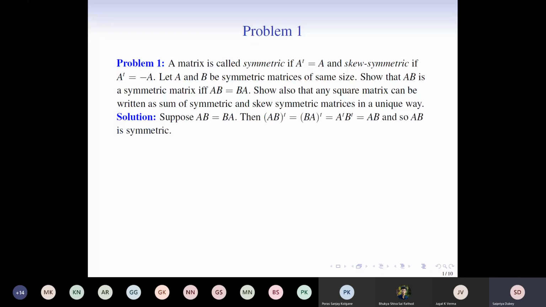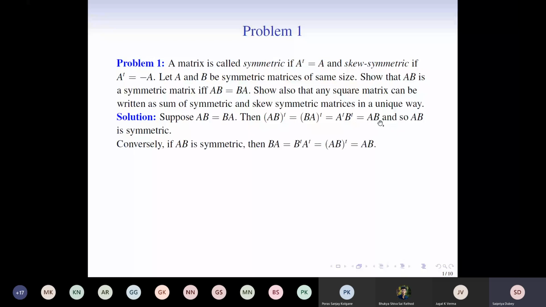Okay, so here, because we have to prove an if and only if statement, first we prove the reverse implication. So let AB equal BA. Then (AB) transpose is equal to (BA) transpose because A and B commute with each other, which is then equal to A transpose B transpose, and that is equal to AB. And so therefore AB is symmetric, because it is given to us that A and B are symmetric matrices to begin with. Therefore A transpose and B transpose will be the matrices themselves.